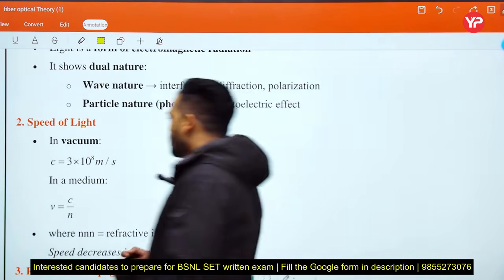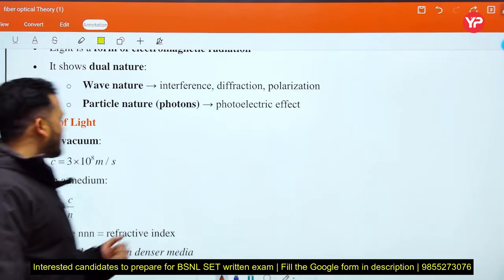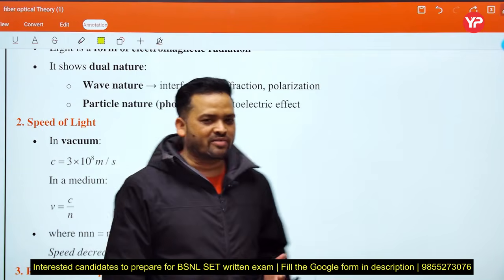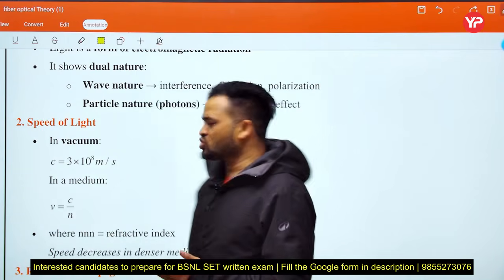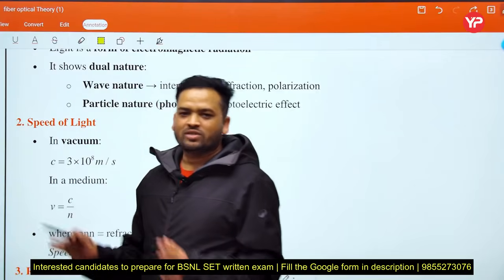See next, speed of light. What is the speed of light in a vacuum? C equal to 3 into 10 to the power 8 meter per second. This is the approximate value. The exact value is 2.9 something, so here we use the approximate value and this is universally acceptable.